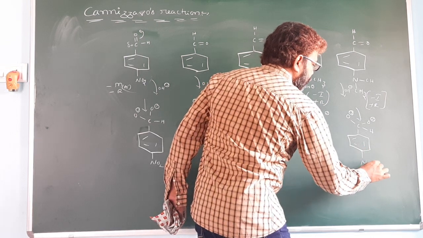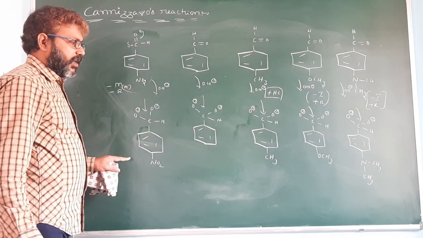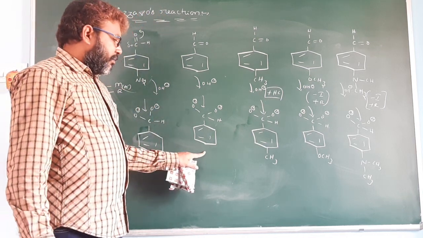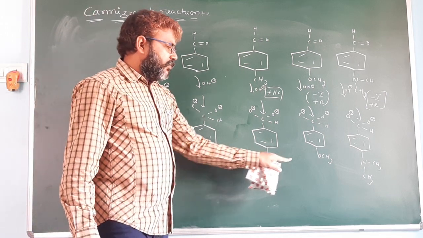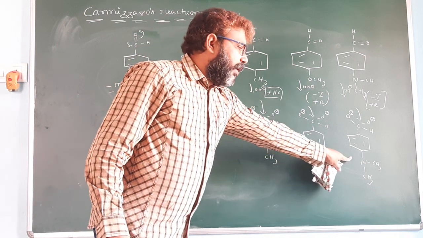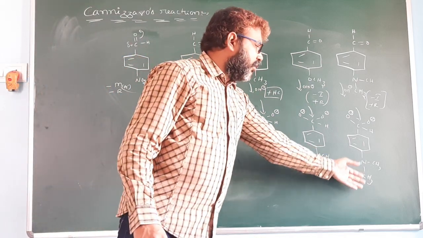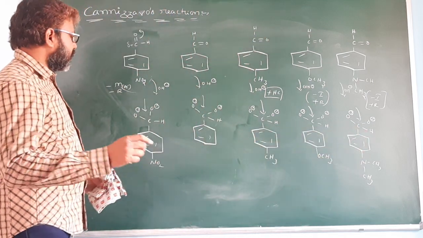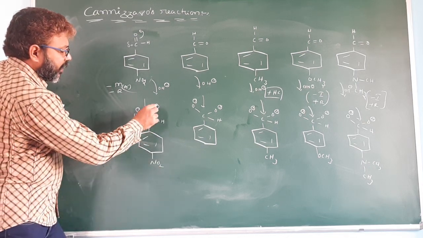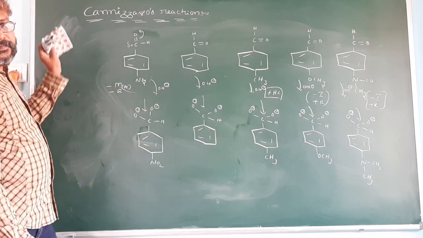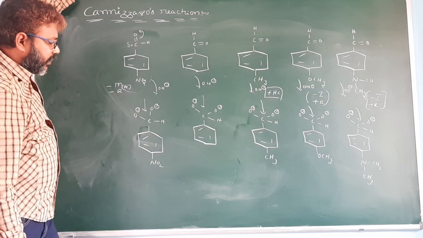So based on reactivity, the order of reactivity is NO2 greater than benzene ring greater than para-methyl substituted benzene greater than OCH3 greater than para-substituted dimethylamine, because that is a strong electron releasing group. But now you see here, when it withdraws the electrons, the electron density decreases on oxygen.